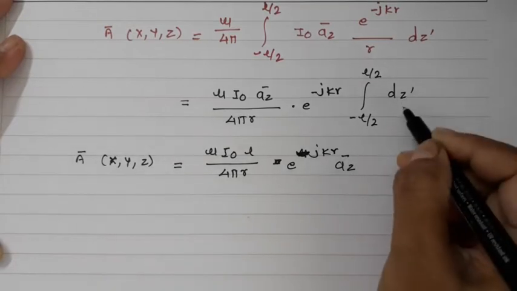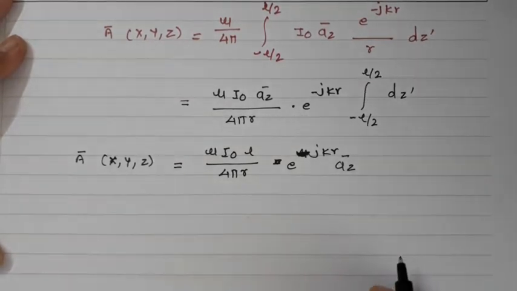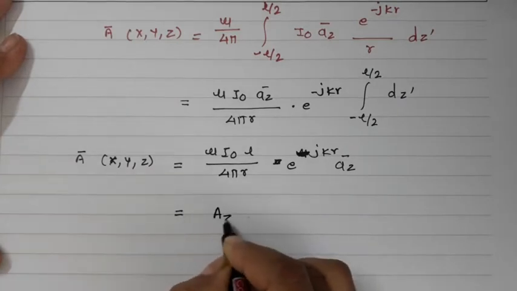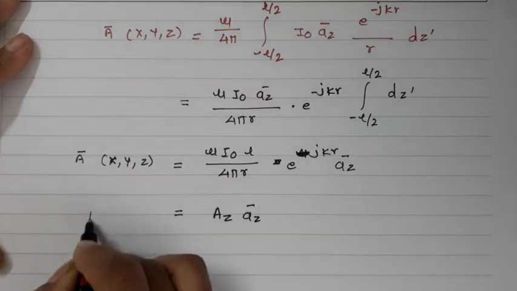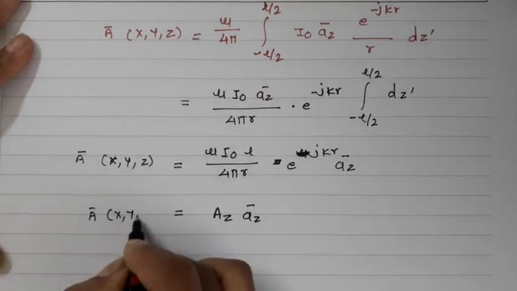As we know, this is nothing but the az bar. So the vector magnetic potential is only in the direction of z, as was expected since the current is in the z direction. So here we have written this particular equation, which is A bar x y z.